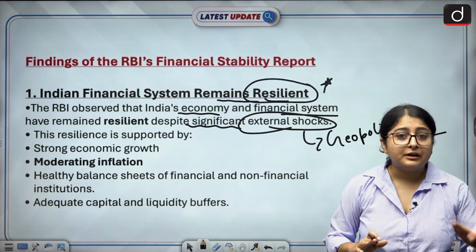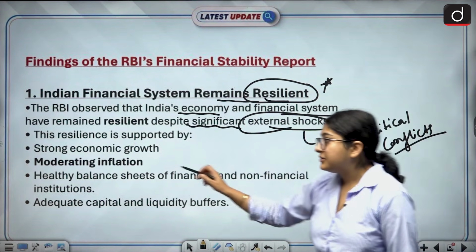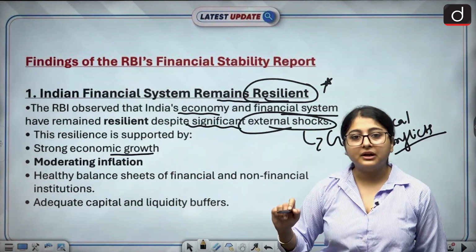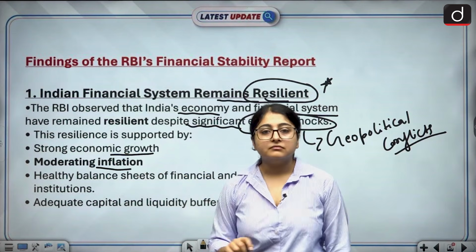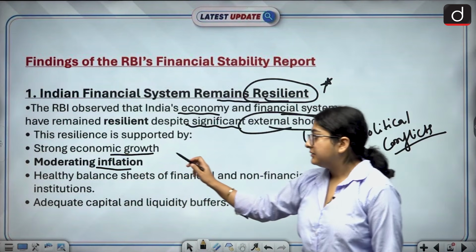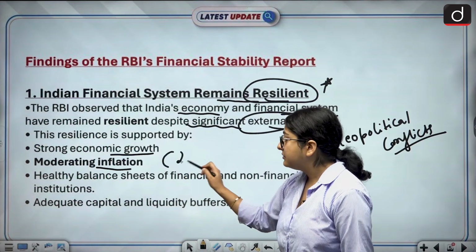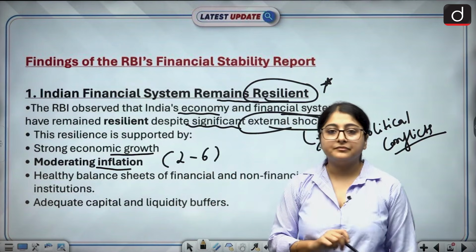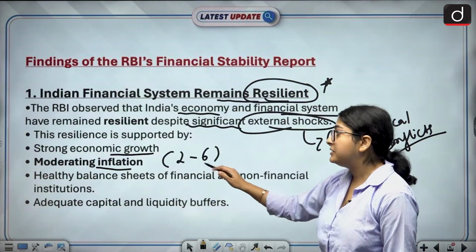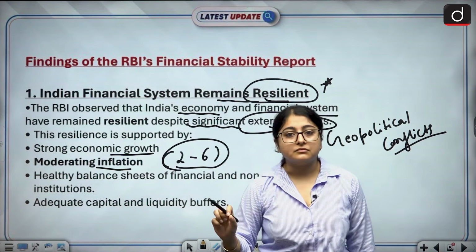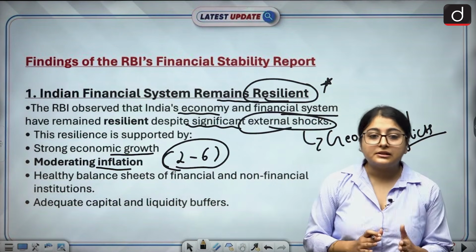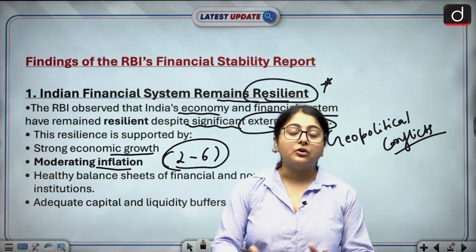And why are we able to remain resilient? Because there is strong economic growth. Okay, our GDP is growing steadily. Moderating inflation. Inflation is there, but it is in a moderate range, that is between 2 to 6%. Okay, if inflation is between 2 to 6%, then we will consider it a moderate inflation. A moderate inflation is always considered good for the economy.